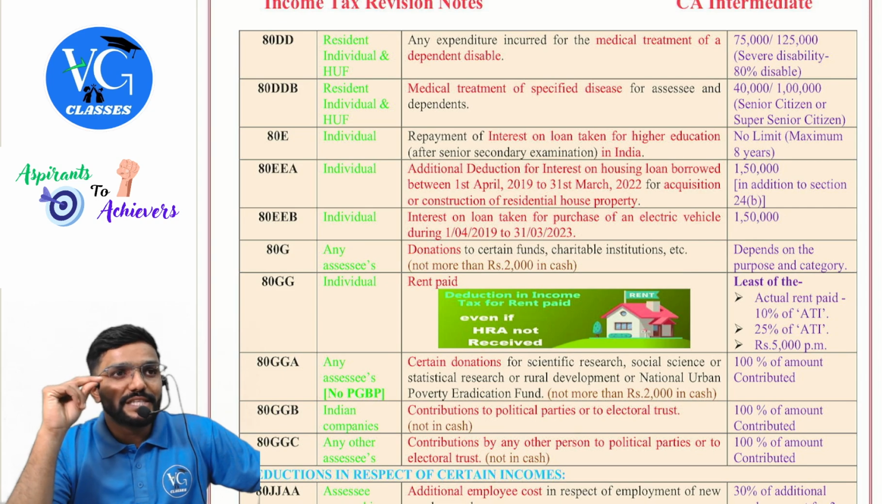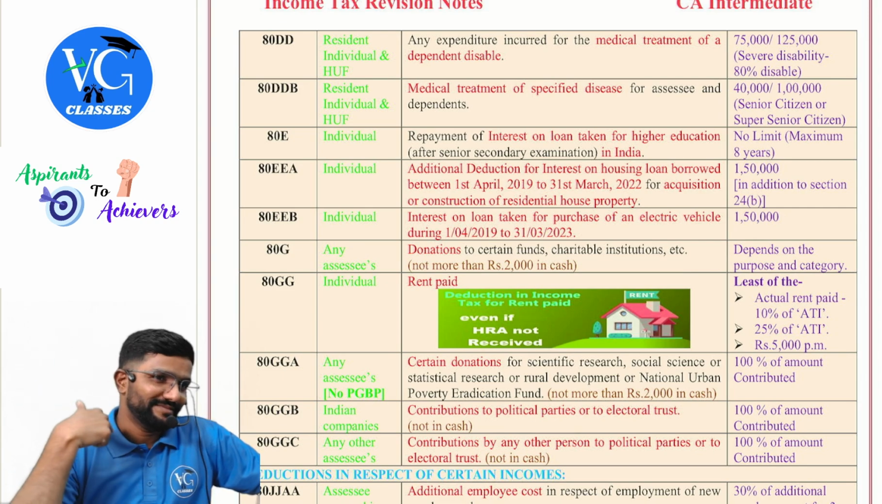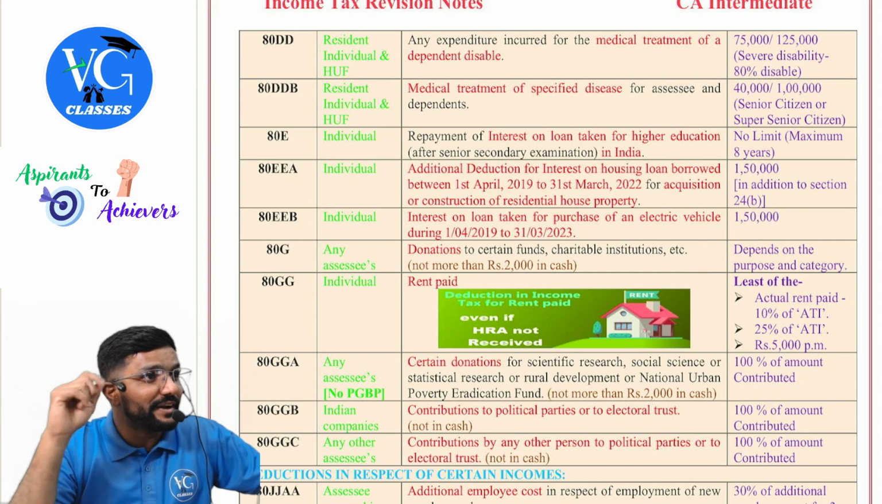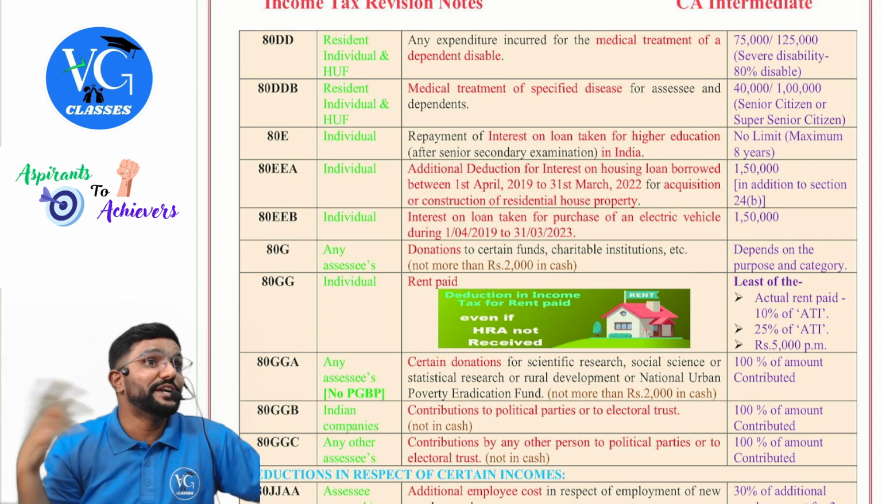1,25,000. Guys, listen here. My dependent is disabled, not me. And he is dependent on me. We are using the name dependent. Sir, what if that guy is independent?